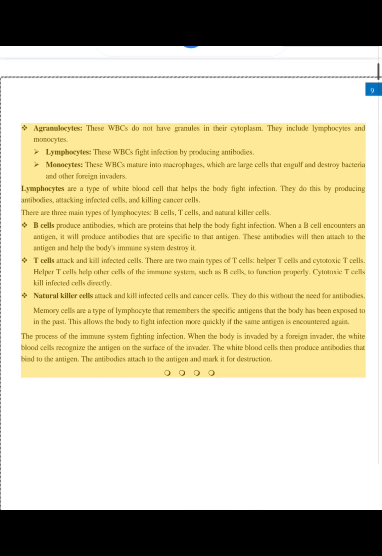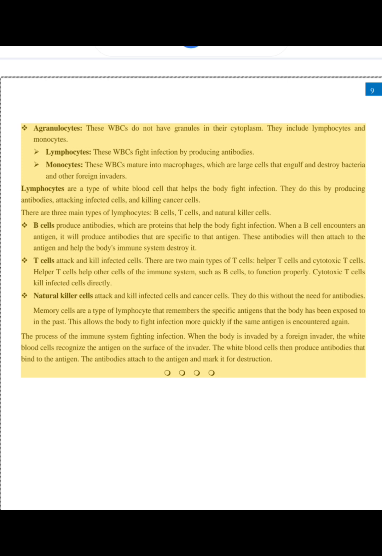Agranulocytes. These WBCs do not have granules in their cytoplasm. They include lymphocytes and monocytes. Lymphocytes. These WBCs fight infection by producing antibodies. Monocytes. These WBCs mature into macrophages, which are large cells that engulf and destroy bacteria and other foreign invaders.